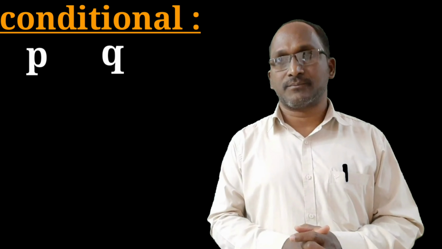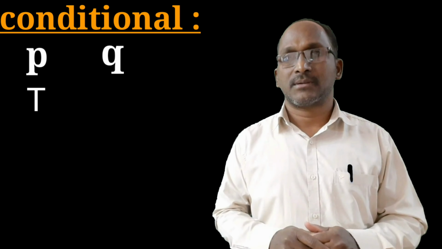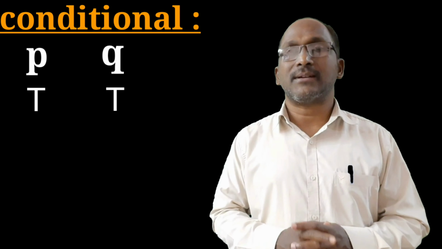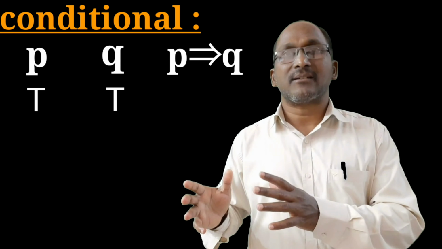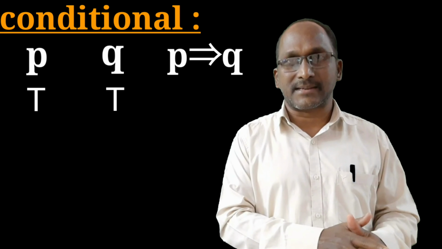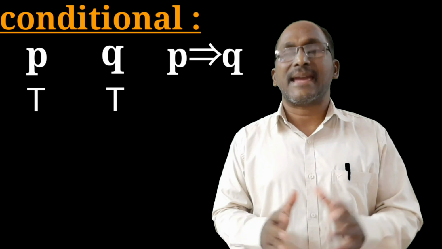Let us take the first case, that is, true implies true, which means he has got first class. So true. He has given the party. The second statement is also true. Now let us see what T implies T. He has got the first class and he has given the party. It means what he has promised, he has done.